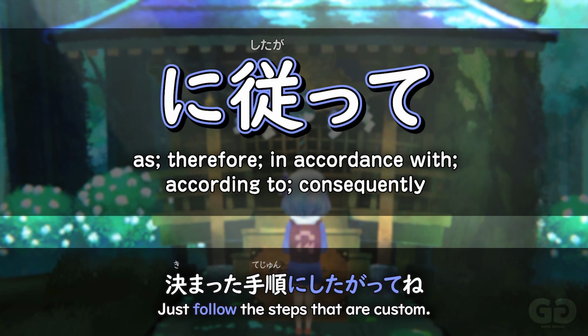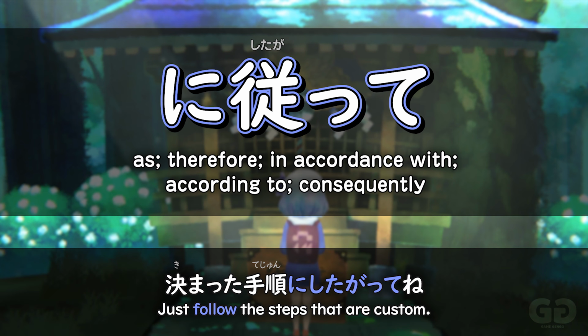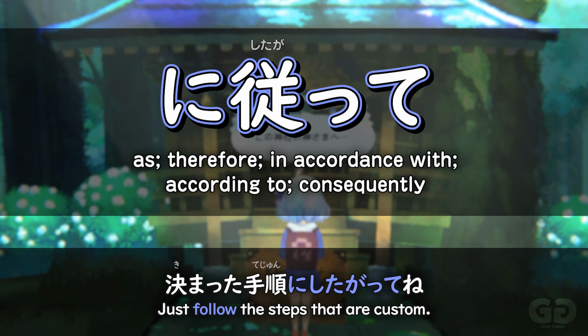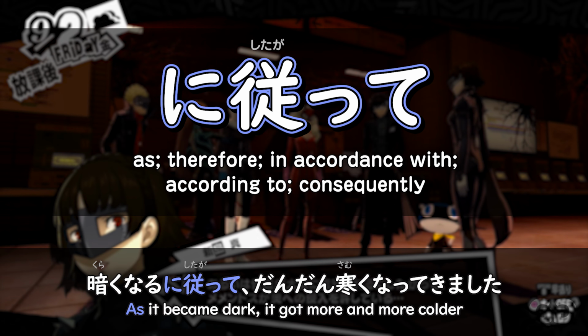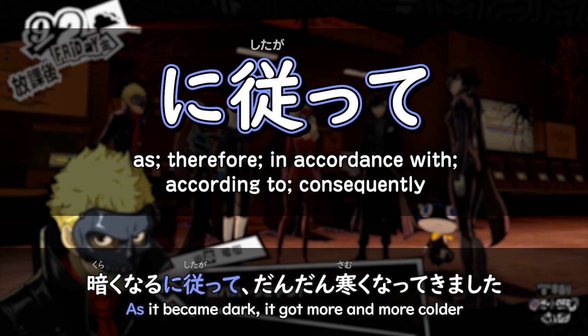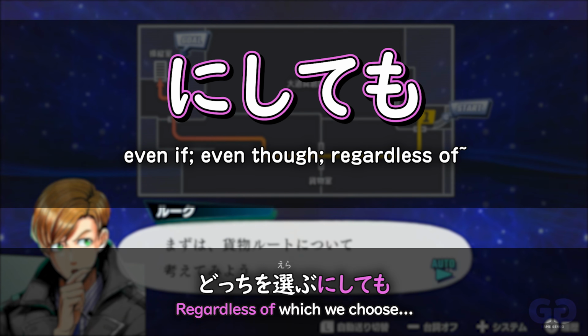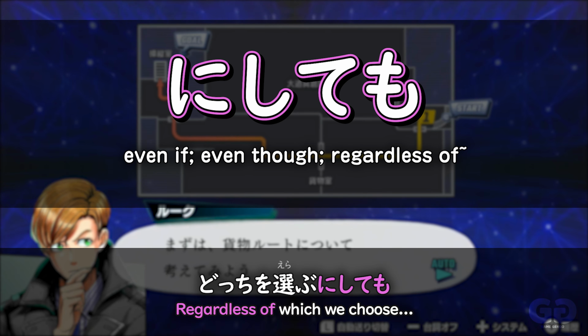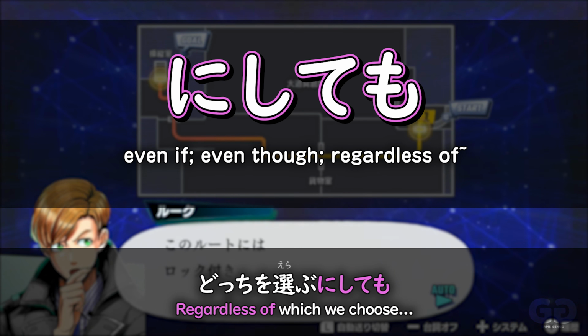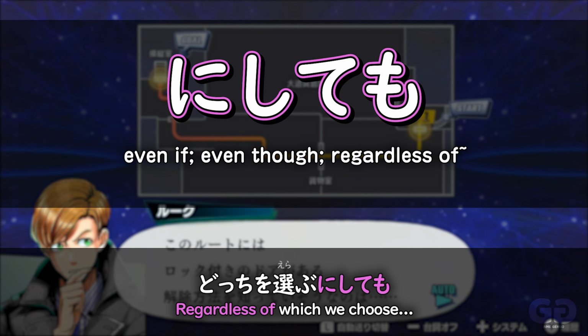We learned ni shitagatte to express in accordance with, kind of to follow something. In accordance with your heart. Follow your heart. Or in accordance with a certain rule or custom, or follow that rule or custom. But we also learned how it can be used with as something, then dun dun dun. As it becomes dark, it gets colder and colder. And finally, we learned nishitemo to express regardless of. Regardless of Japanese being hard to study, it's fun. Regardless of which you choose, we need to be careful.